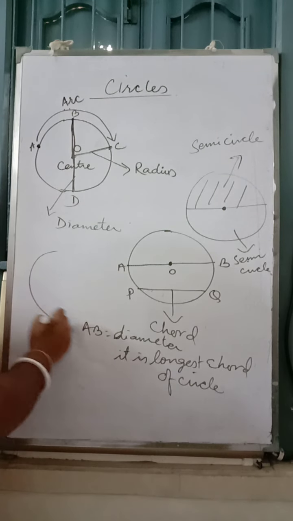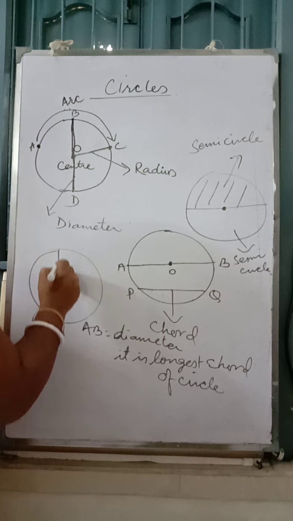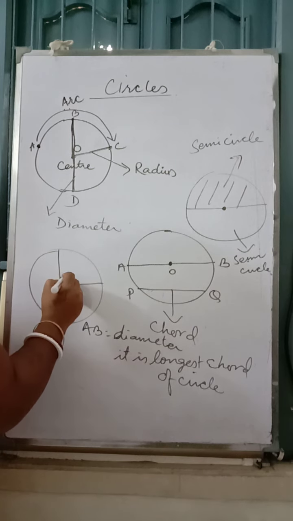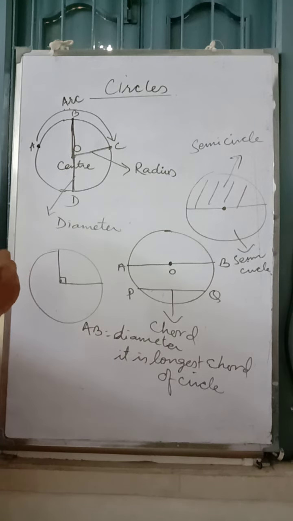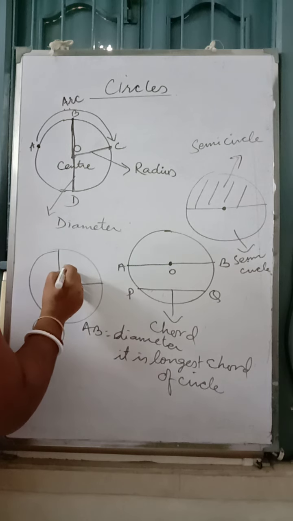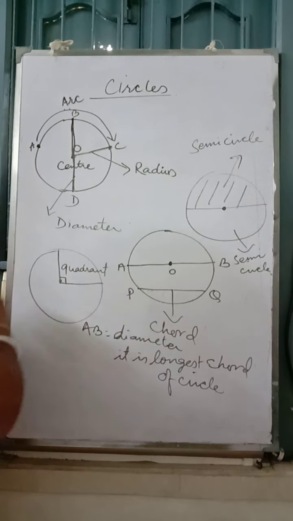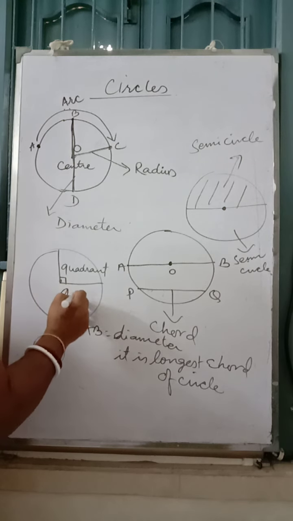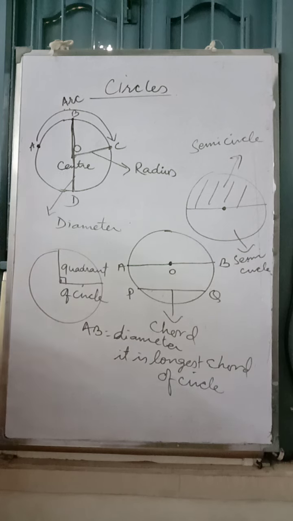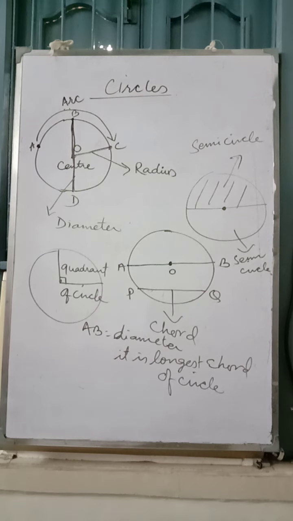Then two radii, if intersecting at 90 degrees, make a quarter of a circle. This is called quadrant of a circle. One fourth of a circle is known as quadrant. So these are the different parts you should know about the circle.